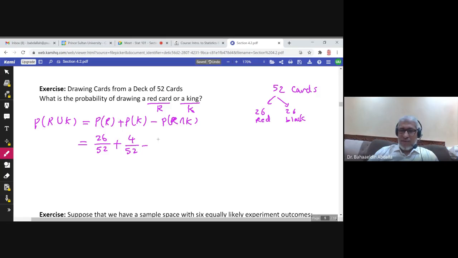So to find the probability of the intersection, we divide the number of red kings over the total number. So you can add 26 plus 4 minus 2 over 52, and the answer would be 28 over 52. Or you can simplify this answer and give it as a decimal, or just write it as 7 over 13. That's the exact answer.